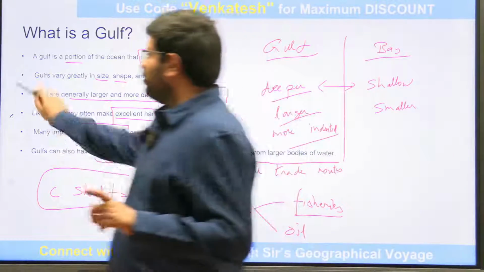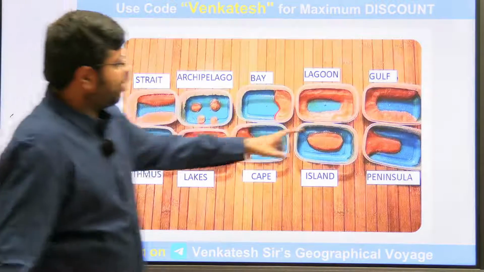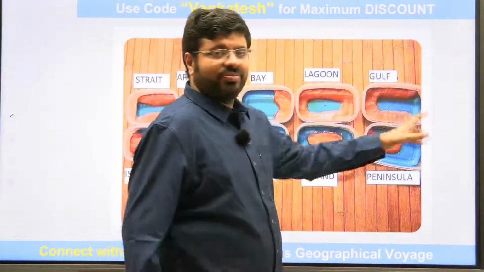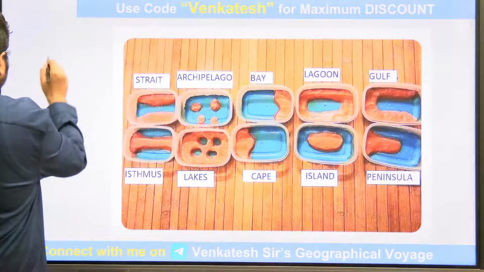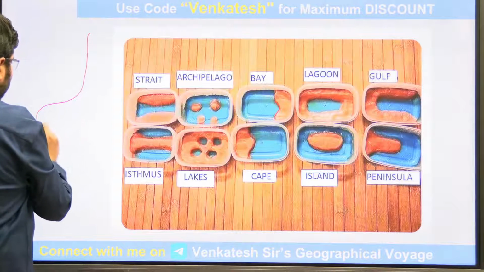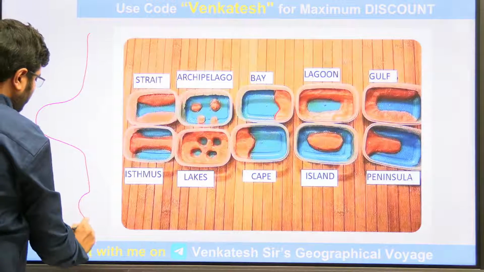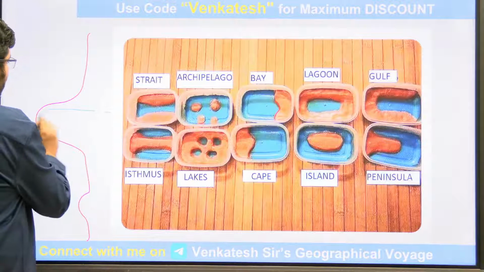Once you have understood, I want you to memorize the pictures. Look at how the picture of a gulf looks. This is the gulf. Tomorrow if I say this is a landmass, I would say this would be a gulf, this would be a bay. You can see an ocean entering into the land.